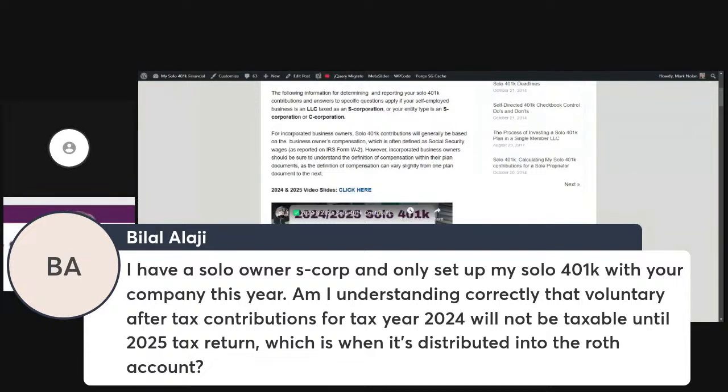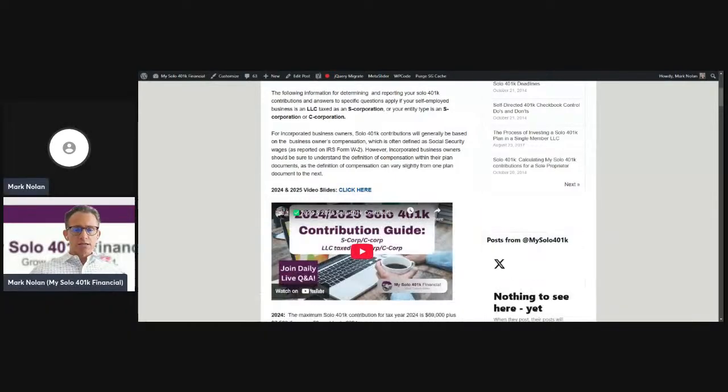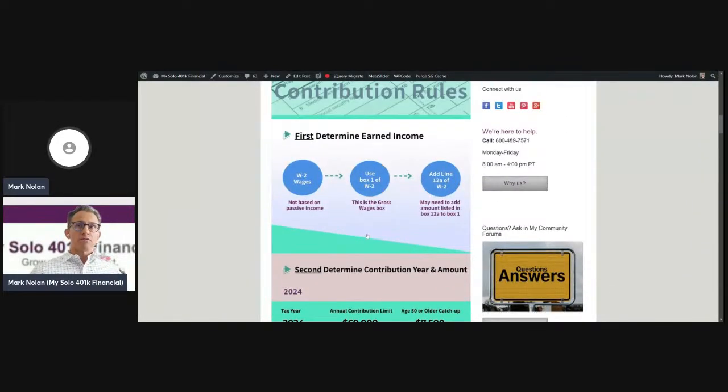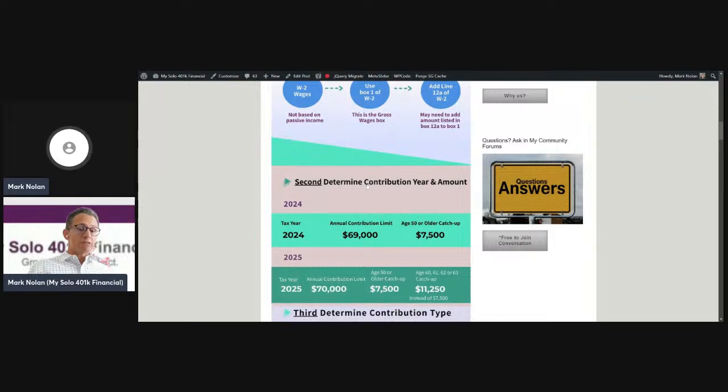In your case, since your business is taxed as an S corp, it's going to be based on your W-2 wages. So again, if you had W-2 wages for tax year 2024 of at least $69,000, so if you report at least $69,000 of W-2 wages in box 1 for 2024, you can contribute that entire $69,000 as a voluntary after-tax solo 401k contribution for tax year 2024 here in 2025, and then you can convert it to the Roth solo 401k or the Roth IRA.